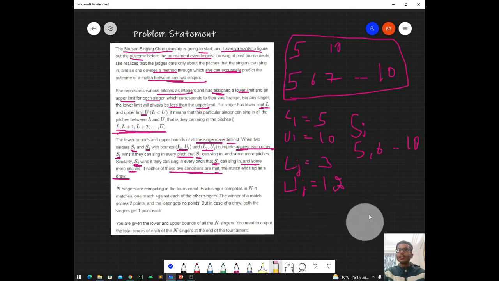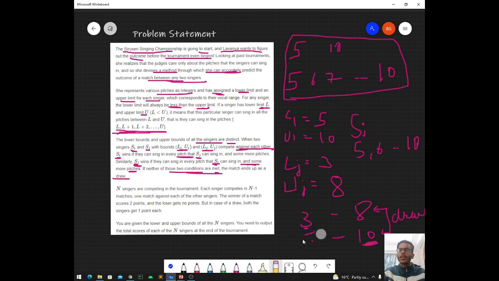And let us say Lj would be 8. In this case the second singer can sing from 3 to 8 and the first singer can sing from 5 to 10. So the first singer can sing in the pitches 9 and 10 in which the second singer can't sing, and the second singer can sing in the pitches 3 and 4 in which the first singer can't sing. So there is no particular winner, and this match will end up as a draw.